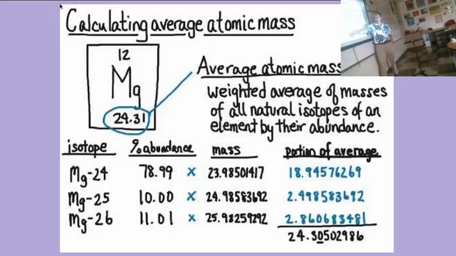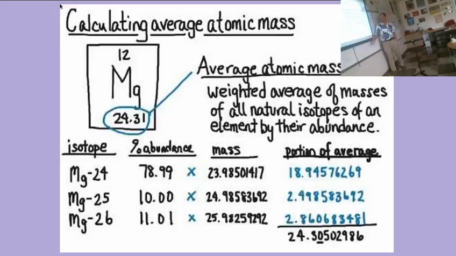So 25 times 10, and I'll be honest with you, I don't understand why this isn't 25. I don't get that, but okay, let's just say it's 25. 25 is approximately 2.5. You have this number. Magnesium 26 is 11.01% of the time. So 11.01% times 26 gives you this number. You add those numbers up and you get 24.305, lots of change.